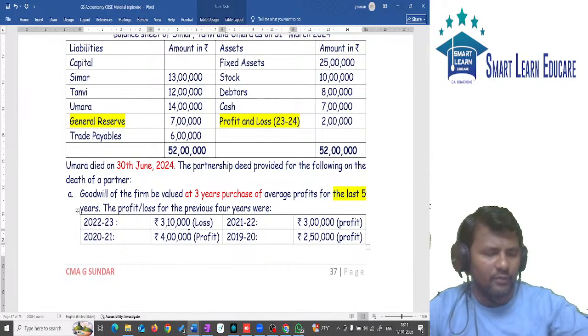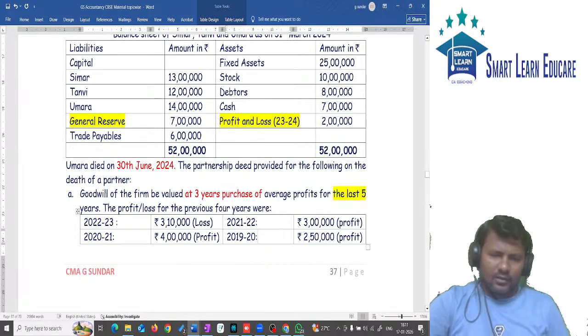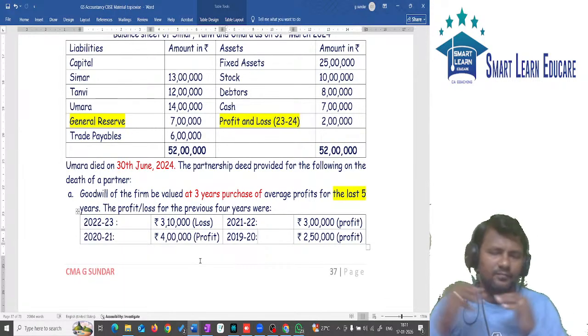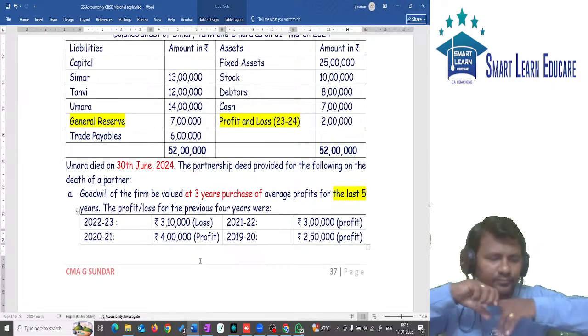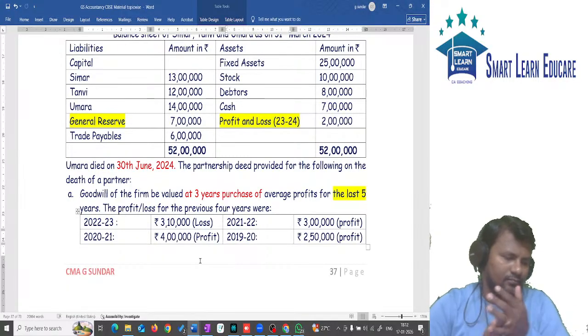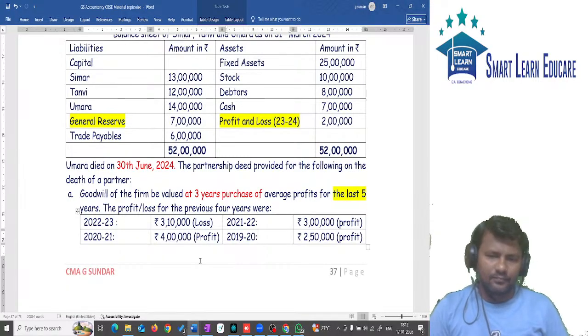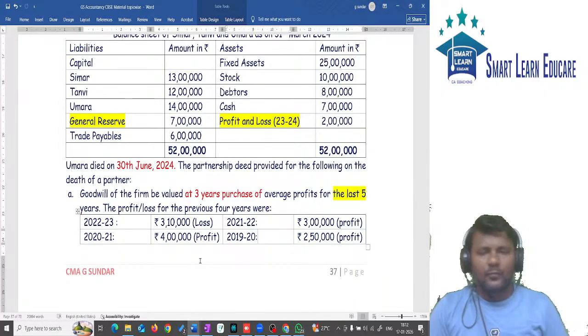Please try and tell me what is the amount of goodwill. The formula I already told you: average profit into number of years of purchase. So calculate the goodwill.